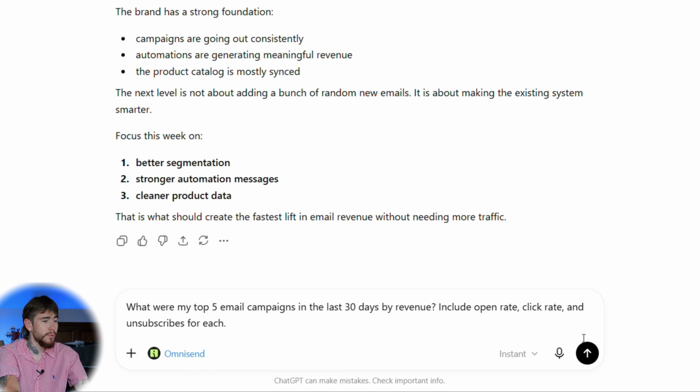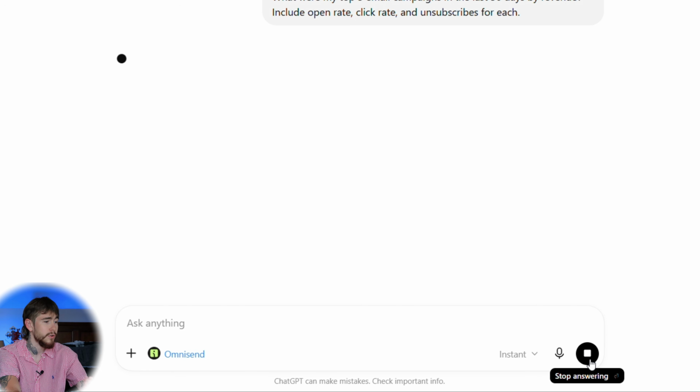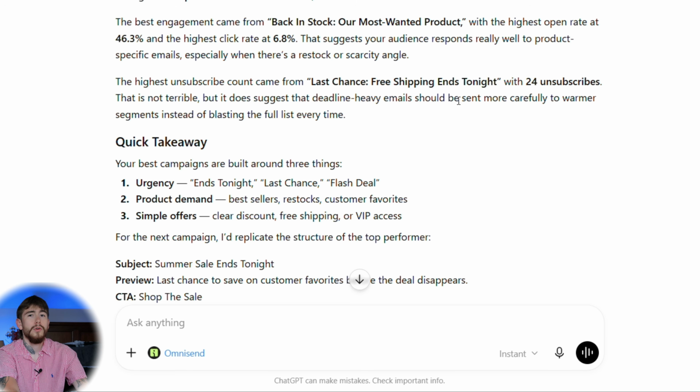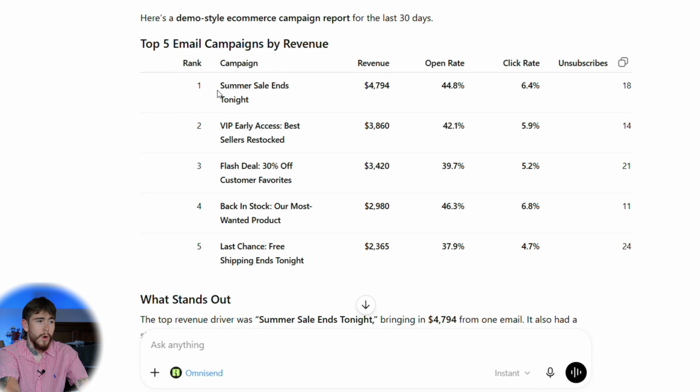This is a very solid prompt if you guys regularly send email campaigns. So I'll say, what were my top 5 email campaigns in the last 30 days by revenue? Include open rate, click rate, and subscribe rates for each. So we'll let it pull up all the data here and we'll see what it has to say. So this just pulled up 5 campaigns that I ran over the last 30 days. It's gonna show you the revenue, the open rate, the click rate, and all of your unsubscribes.